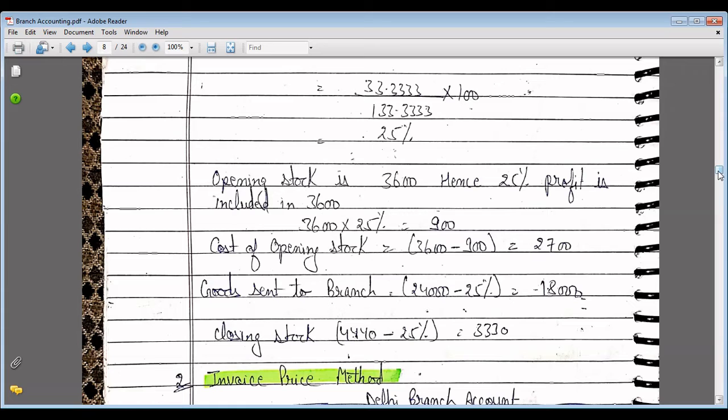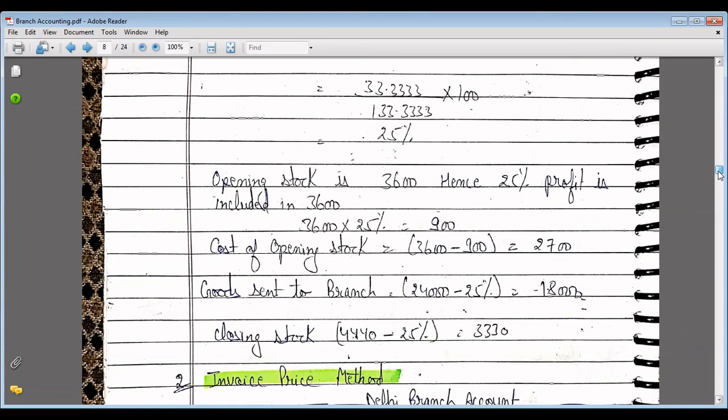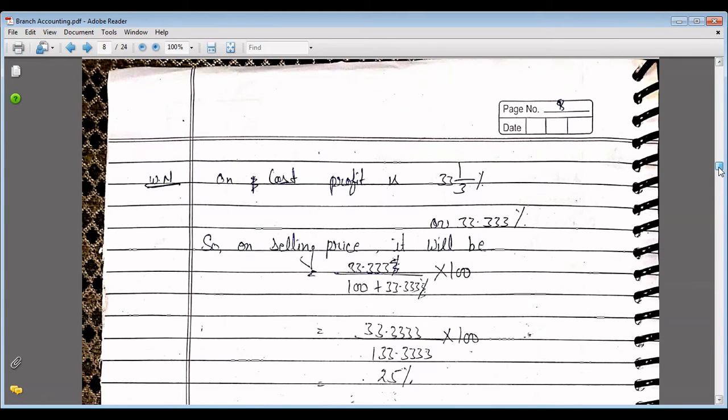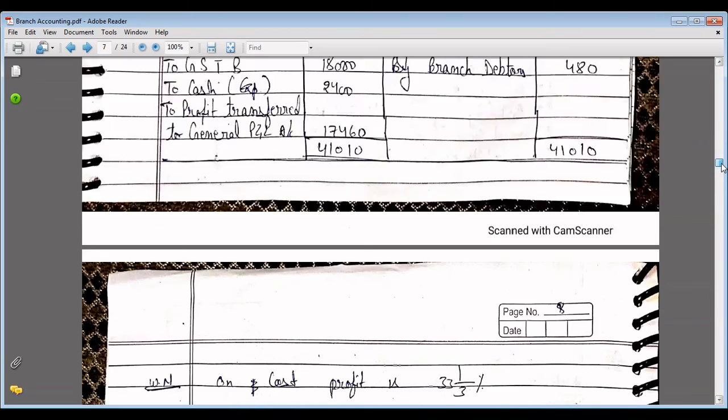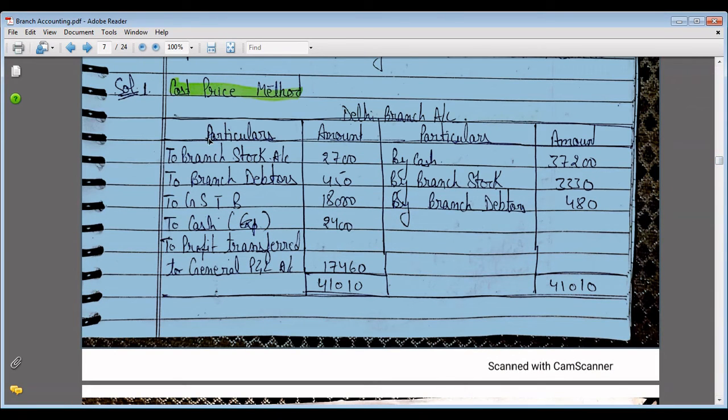So we write the amounts at cost price in the cost price method. To branch stock account, that is 3600 minus 25%, 2700. To branch debtors 450, as given in the question. To goods sent to branch 18,000, that is 24,000 minus 25% profit. Then to cash expenses 2400, given in the question.